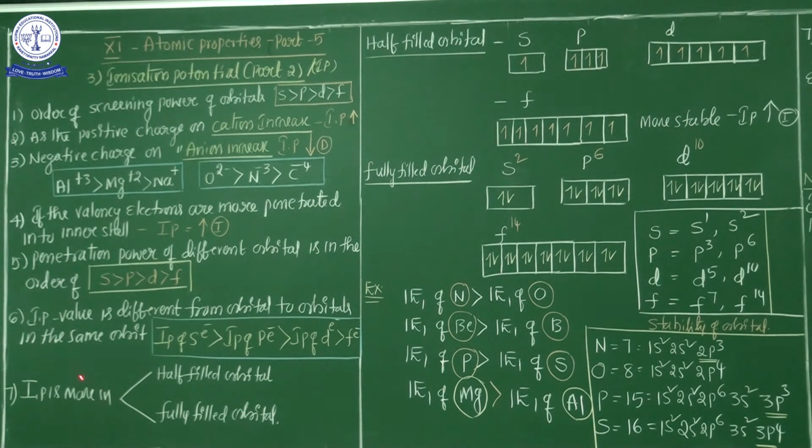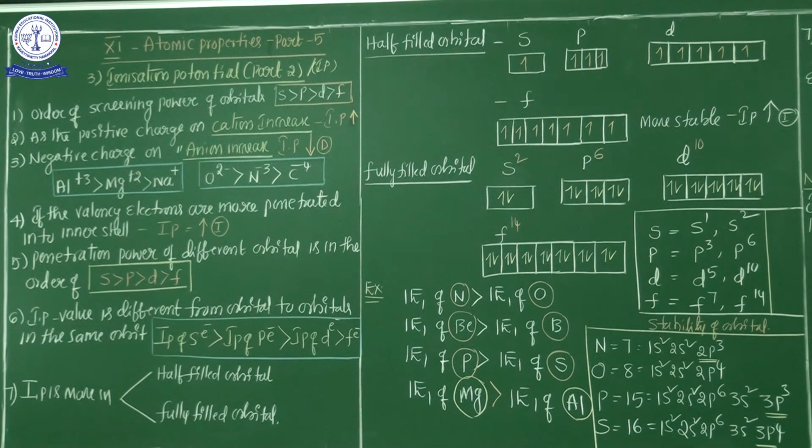That's why if any one of the atoms contains either half filled electrons or fully filled electrons, the stability is maximum. If the stability is maximum in the orbital, it is not easy for it to give up the electron. That's why if any atom contains a half filled orbital or fully filled orbital, removing an electron is more difficult. According to Hund's rule, if any atom contains a half filled orbital or fully filled orbital, those atoms are more stable. From a stable atom, it is not easy to remove the electron.